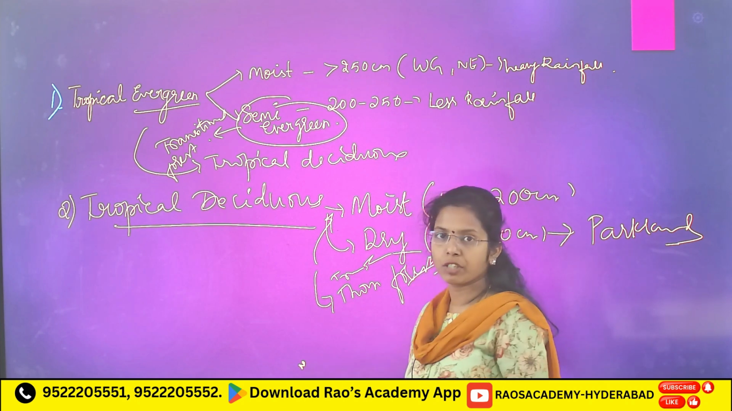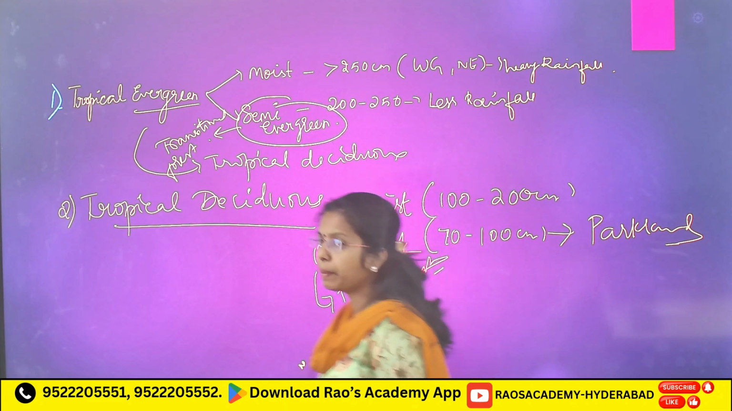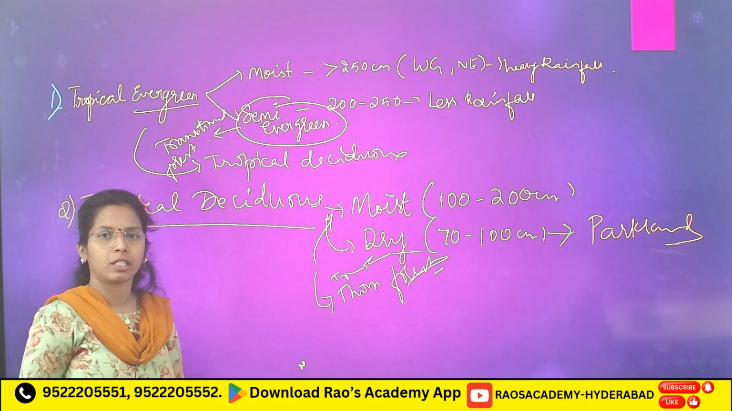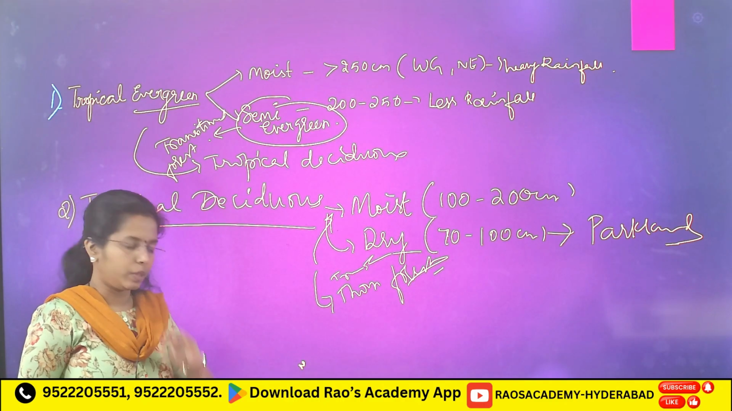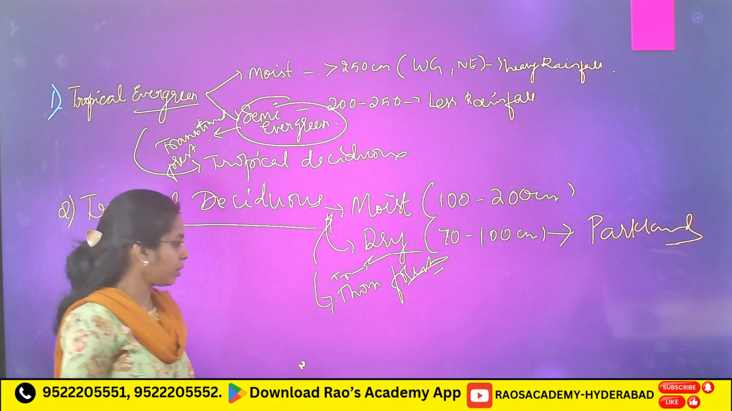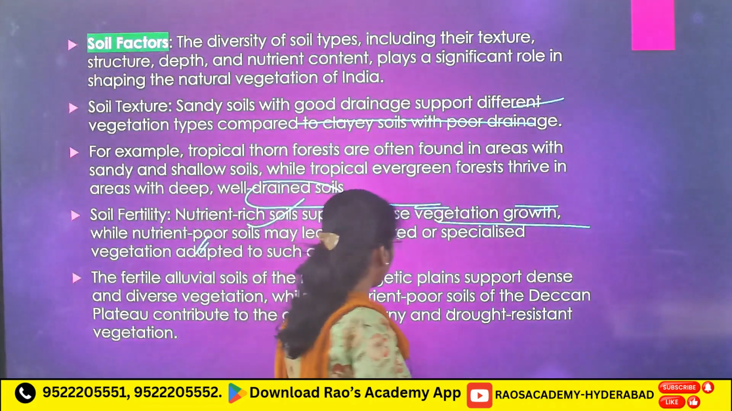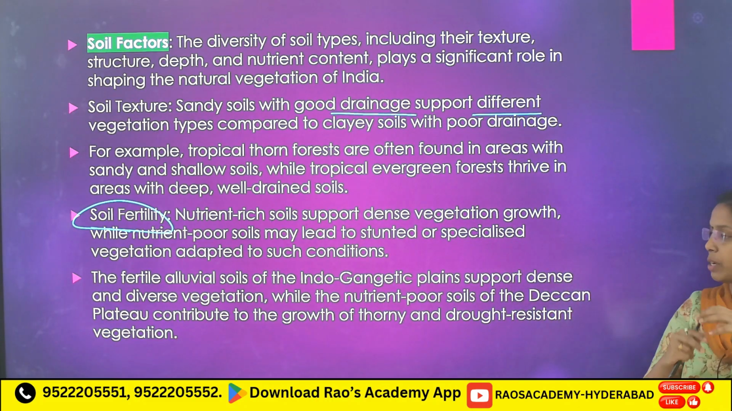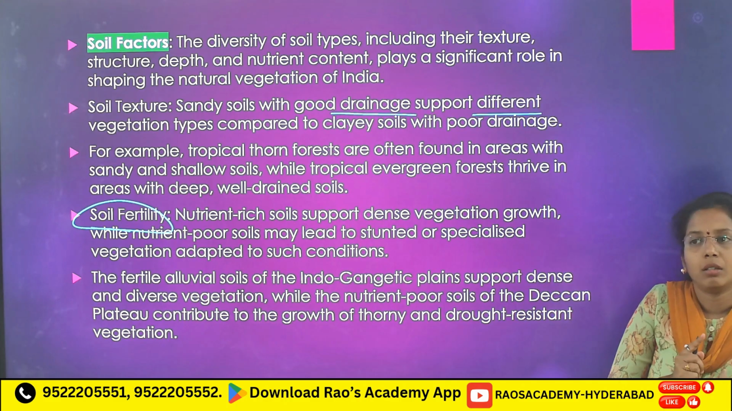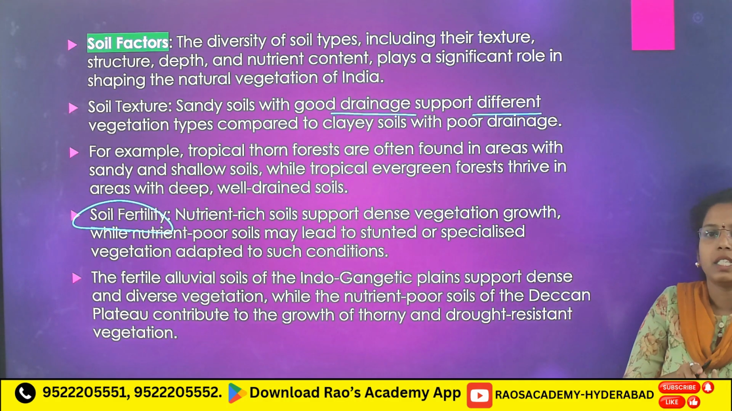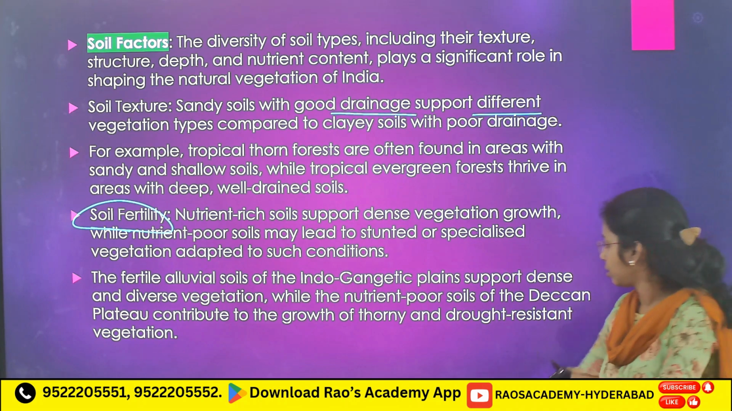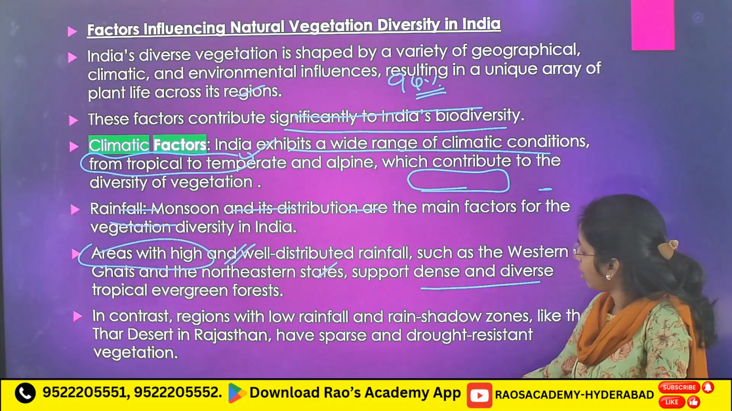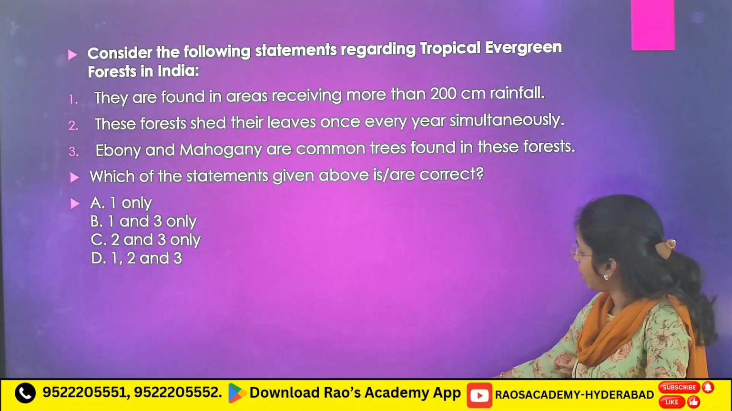Next, thorn forest. We have seen littoral and swamp and mountain forest. And next, based on the administration, what we have seen: reserved, protected and unclassified. And based on the ownership, we have seen state, private and commercial forest.